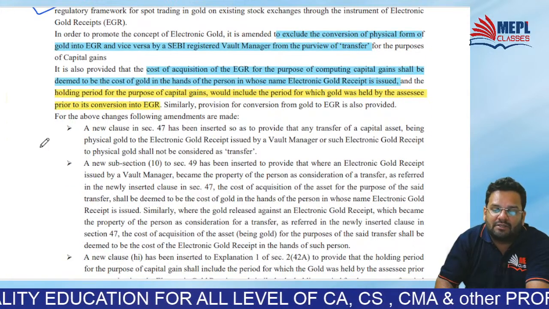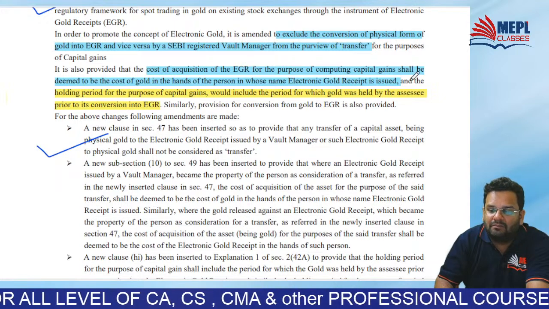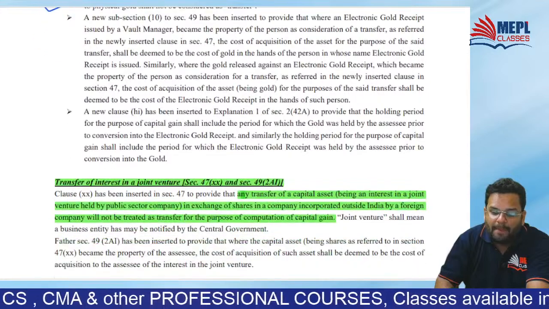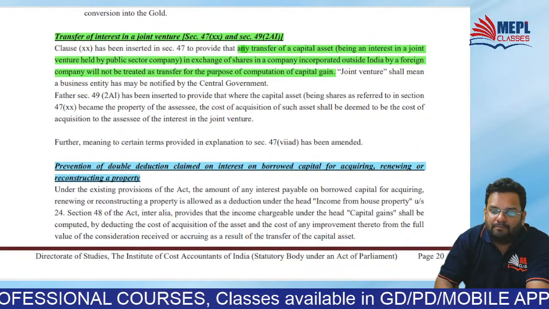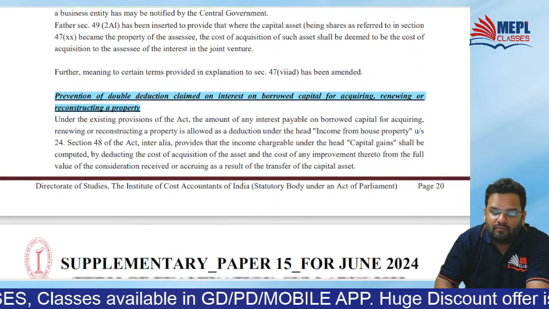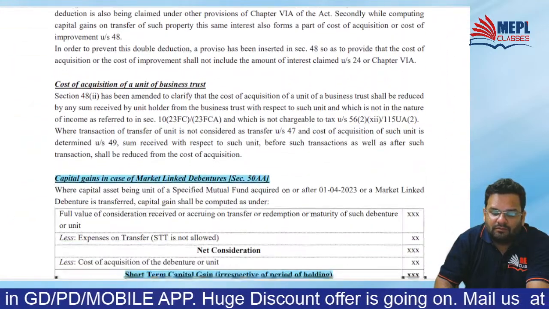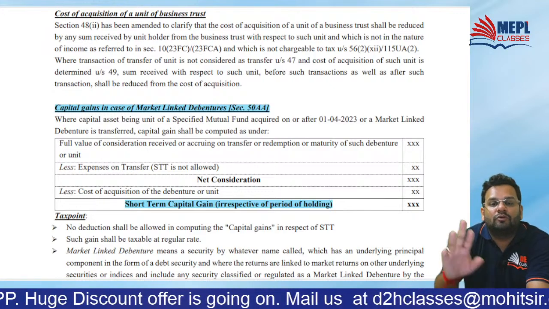So that amendment has been made. And some allied amendments have been made to promote that to happen. Then next, so what will matter? I'm telling you that many amendments are such, honestly speaking, which don't matter in the exam.